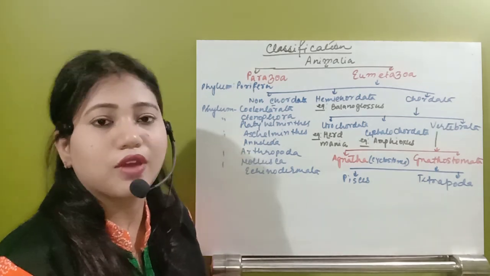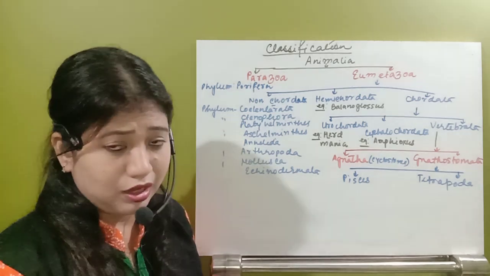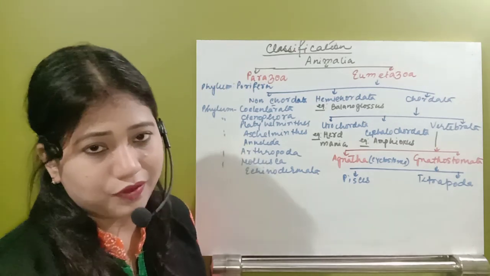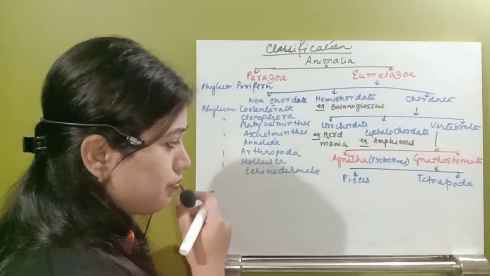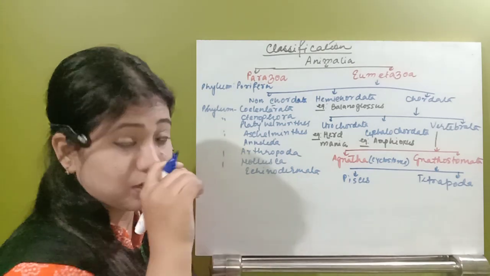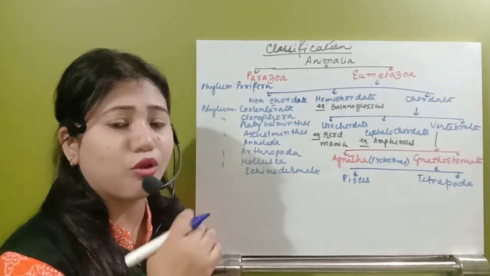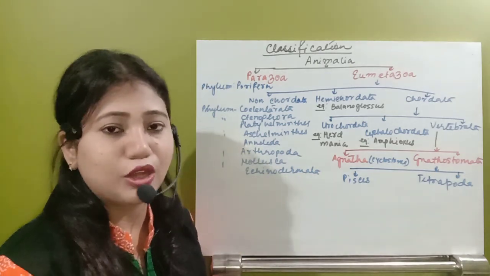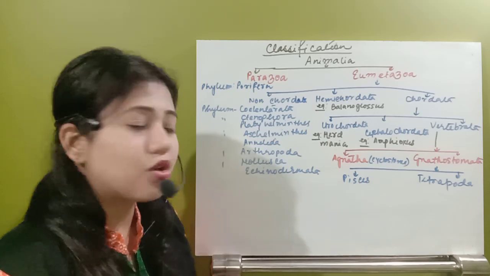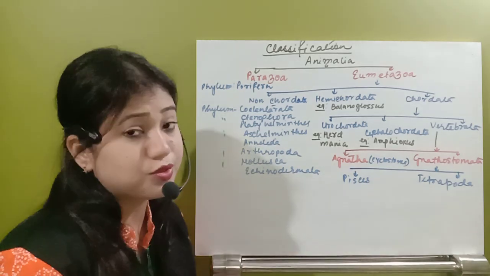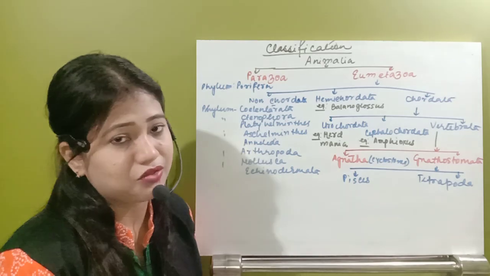Under that we are going to have two species. One is the lamprey, another is the hagfish. We'll see in detail later. Now just see the gnathostomes. Now this organism will have the proper jaws, the upper maxilla and lower mandible. So these organisms are divided into two groups. One is Pisces, another is Tetrapoda.